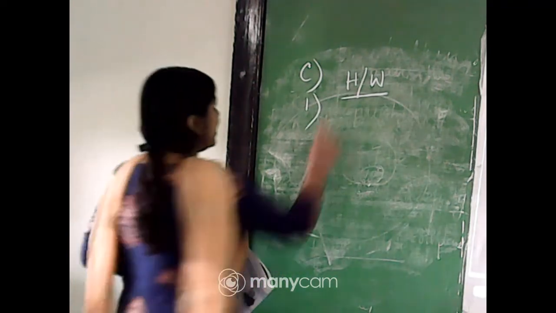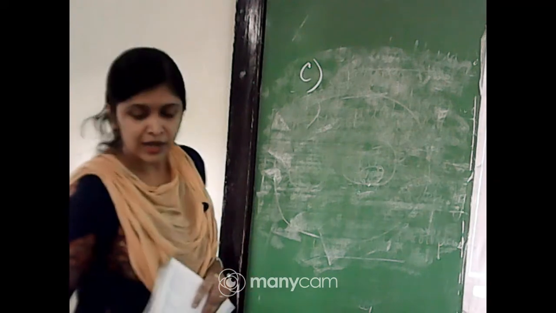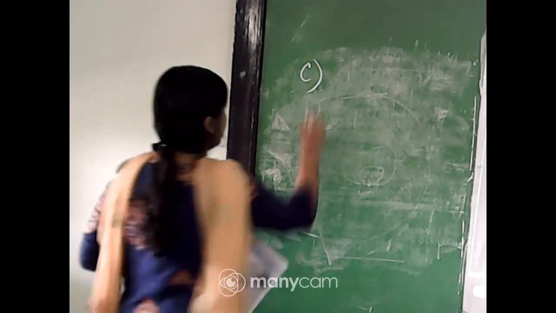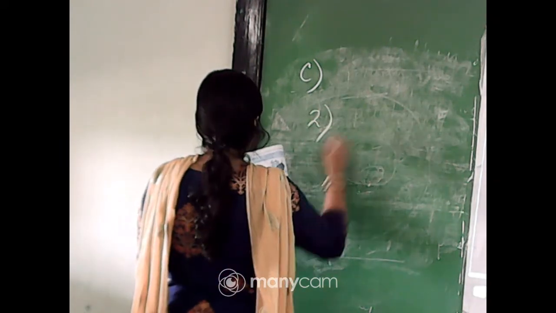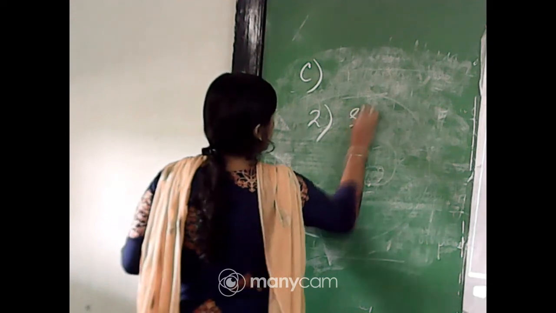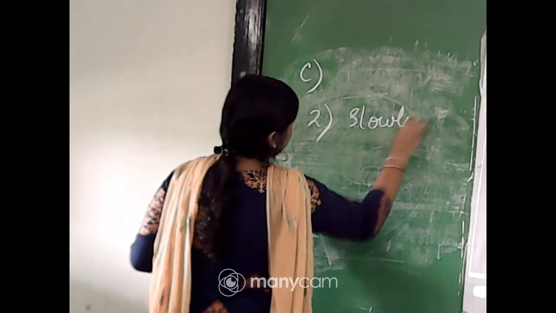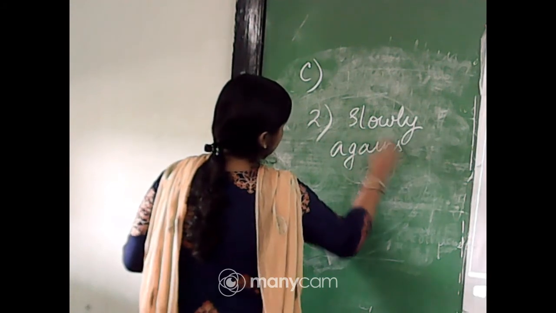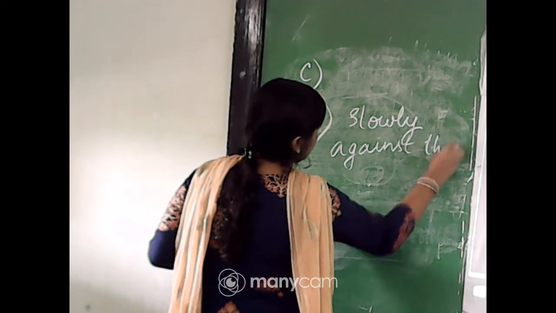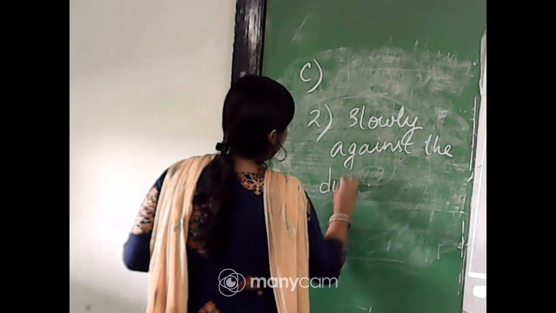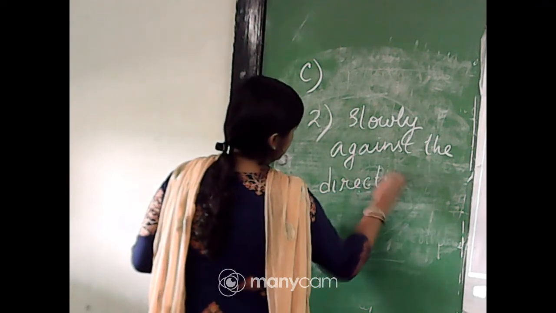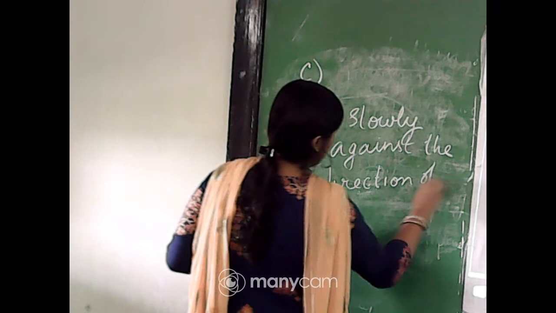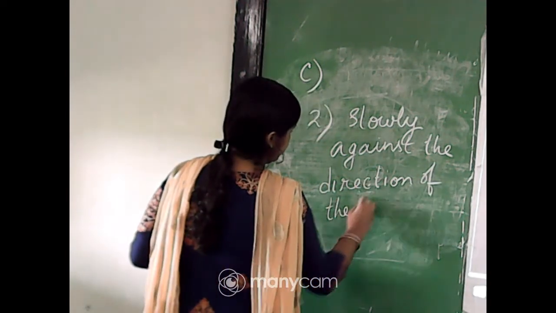Some questions are very easy, you can do it on your own. Number 2 will be: the ship sailed slowly against the direction of the wind.